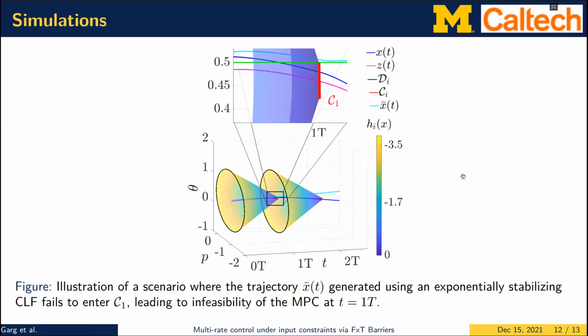Now, to illustrate how this approach is better than the traditional notions, where we can simply use an exponentially stabilizing controller, here we show that a trajectory generated by an exponentially stabilizing controller might fail to reach this set C_i in the given time, so it would not reach this set. And so the MPC might become infeasible at the next time instance, because the reference trajectory and the actual trajectory would have their distance greater than the required distance in the MPC.